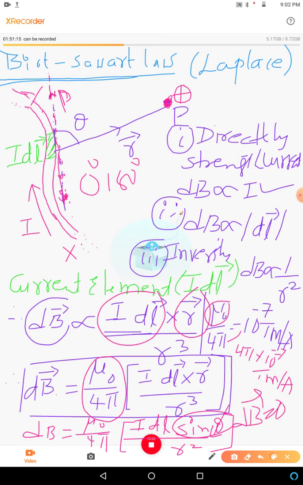They may ask at what point the magnetic field will be 0 in Biot Savart law. At any point on the tangent drawn to the current element the magnetic field will be 0, but at other points the magnetic field will not be 0. So this is about Biot Savart's law. So it is a very important law you should remember.